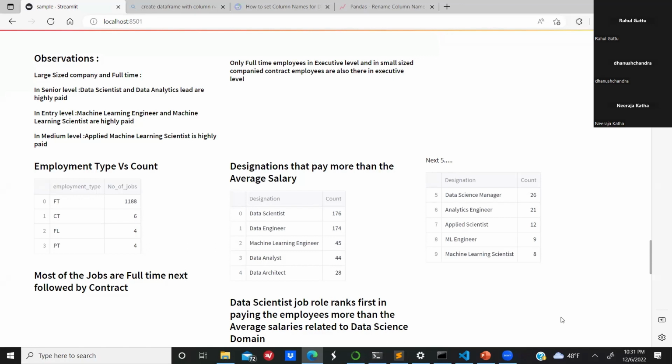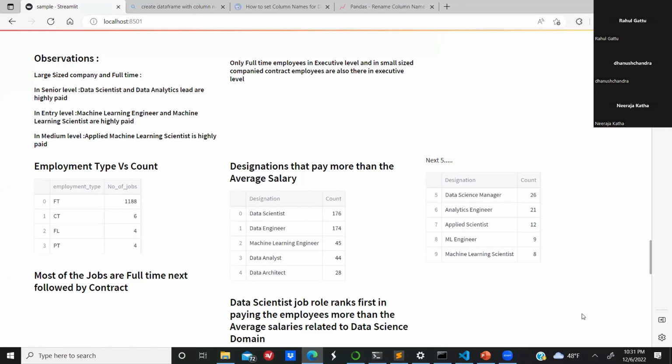So when we come to the employment type, which is count, we can see that most of the jobs offered for the full time, the number is 1188. Also, when we look at the statistics of the designations that pay more than the average salary, we can see data scientists are being placed at top as it has a count of 176.